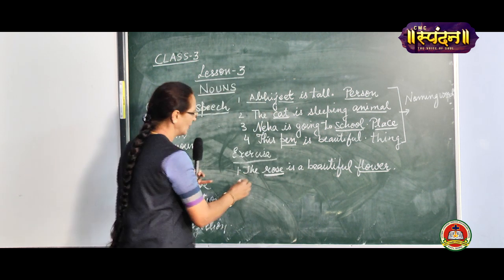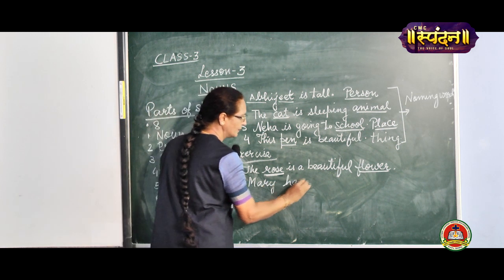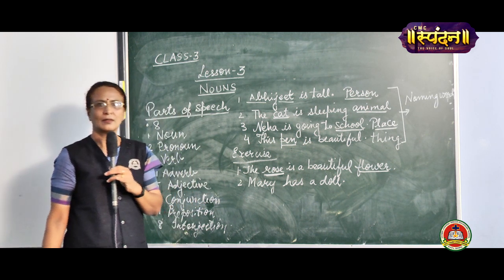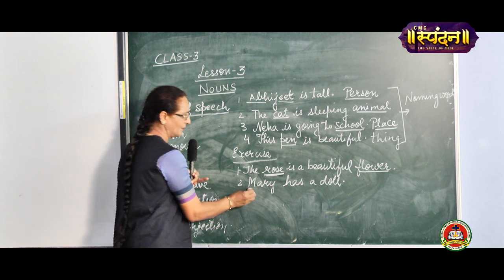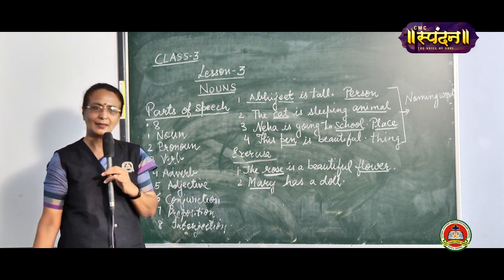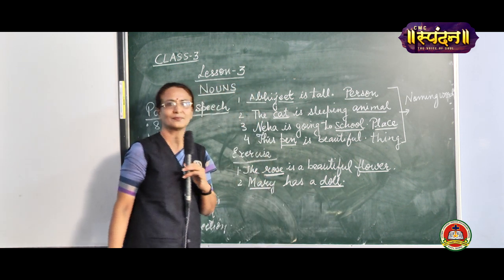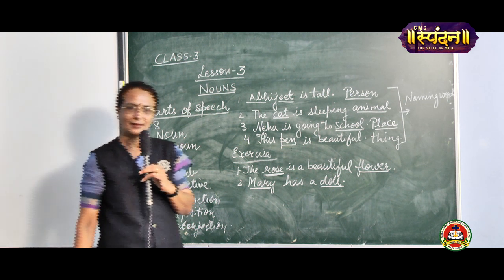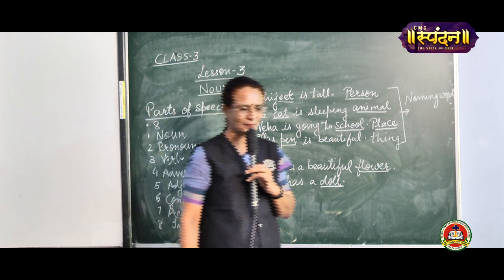Now, Mary has a doll. Whom are we talking about, children? We are talking about Mary. Mary is a noun. And what has she got? She has got a doll. So these are nouns. Is that clear? Can we do some exercises?